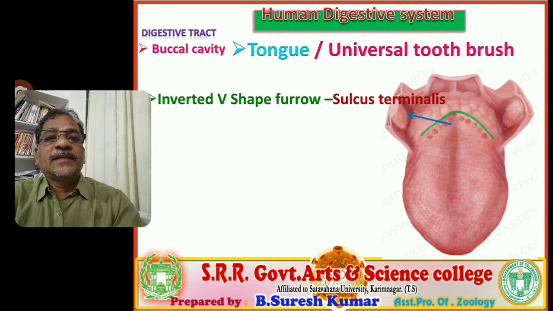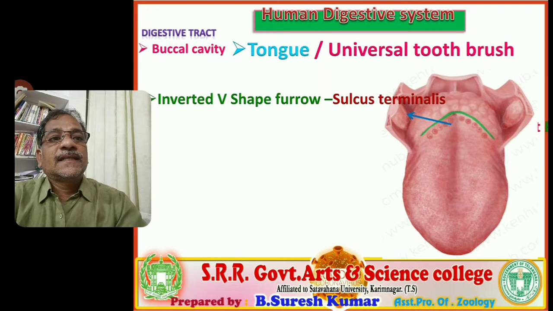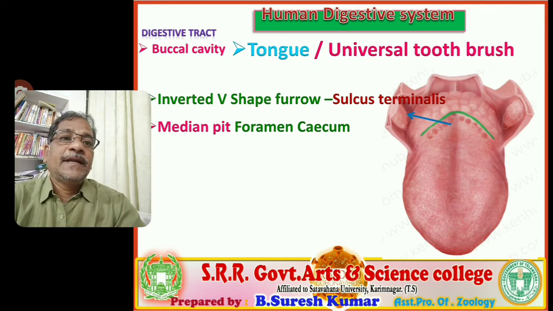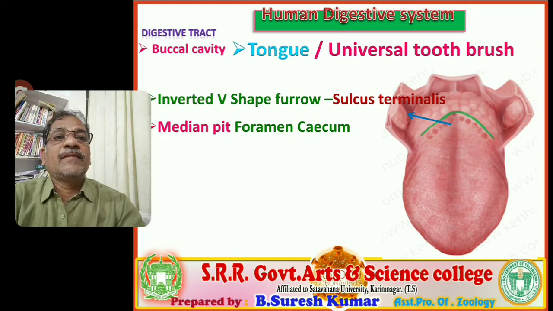Inverted V-shape furrow is present. That is called sulcus terminalis. If we observe at the tip of the sulcus terminalis, otherwise at the tip of the median sulcus, where the sulcus terminalis and the median sulcus coincide and an arrow shape mark is established, there one pit is present. You observe clearly present in that visual. The pit, the aperture-like depression, is called foramen cecum.